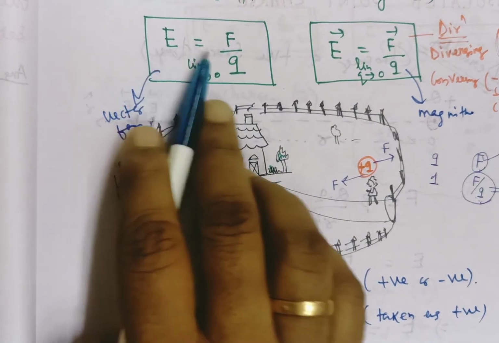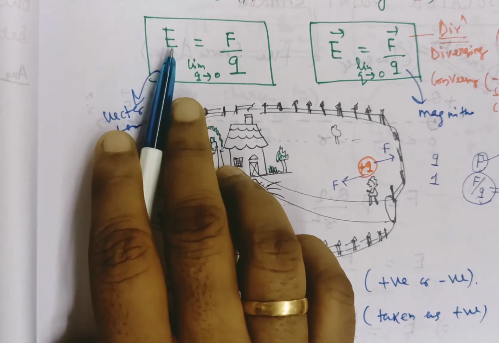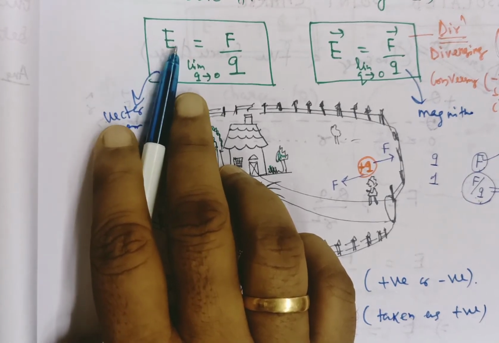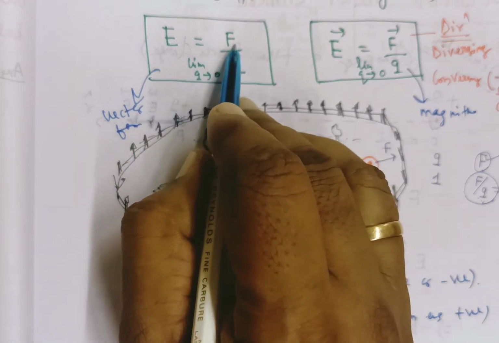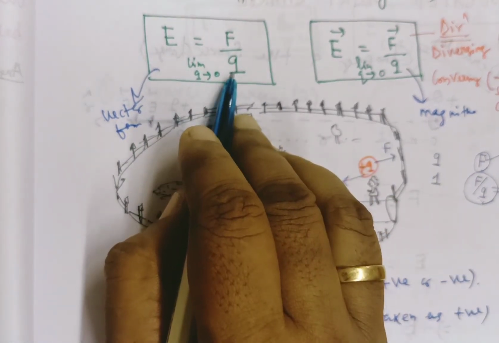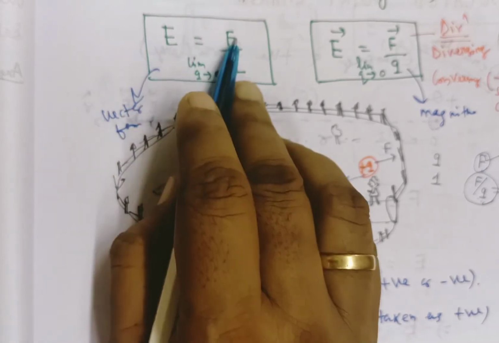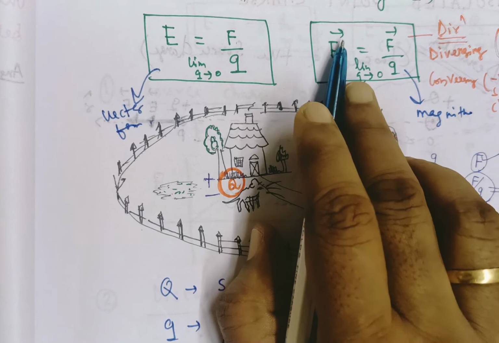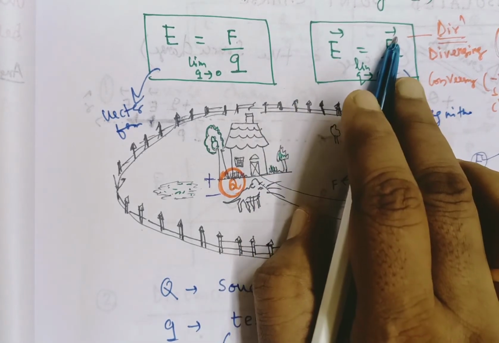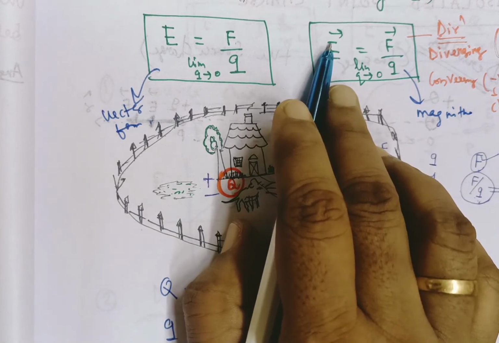Now you come to the definition. What is electric field intensity? So you can say the strength of the electric field is defined as the amount of electrostatic force acting per unit test charge, where by convention the test charge is taken as positive. This is known as electric field intensity. If you write in vector form, then you put a vector mark on the intensity here and on F here. If you represent F in vector form, then intensity will be in vector form.